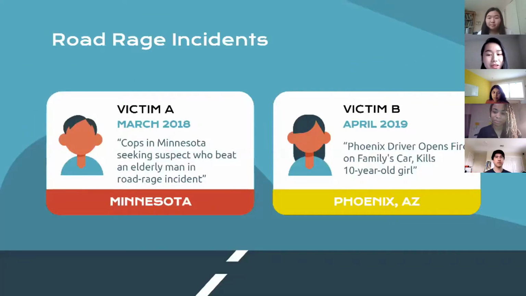Here we have two victims. Victim A, an elderly man that was attacked during a road rage incident in March of 2018. And victim B, a 10-year-old girl who was killed because a driver opened fire in April of 2019. Some differences between the two victims include that they both vary in age, an elderly man and a child. Also, victim A was a driver while victim B was a passenger. An alarming similarity, however, was that they both were victims of road rage.